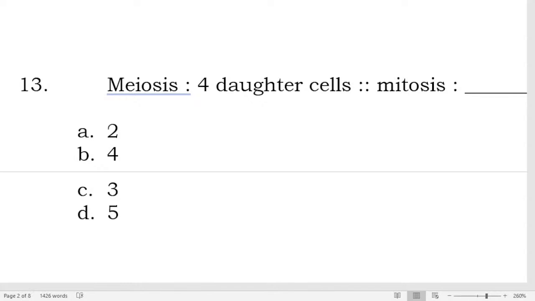And each of the 4 daughter cells of meiosis has 23 chromosomes. Meiosis is the cell division of the gamete cells or sex cells, or we say reproductive cells. And those two cells are the sperm cells and the egg cells, okay? Each of the sperm and the egg cells has only 23 chromosomes because when they meet during fertilization, they form an embryo that has a total of 46 chromosomes or 23 pairs of chromosomes, okay?